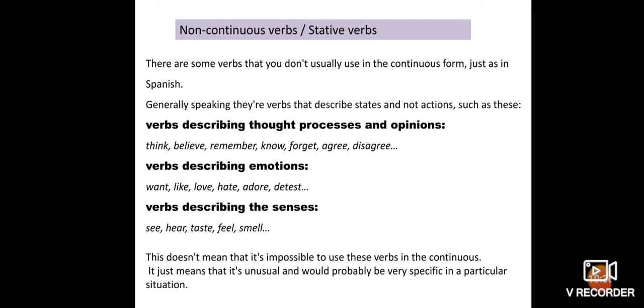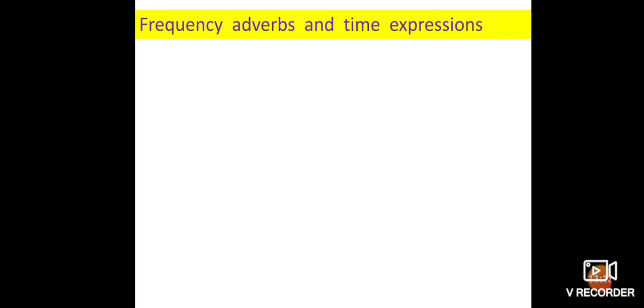Think, believe, remember, know, forget, agree, disagree. Verbs describing emotions: want, like, love, hate, adore, detest. Verbs describing the senses: see, hear, taste, feel, smell. This does not mean that it is impossible to use these verbs in the continuous. It just means that it is unusual and would probably be very specific to particular situations. These are all the non-continuous verbs that we use in our life.